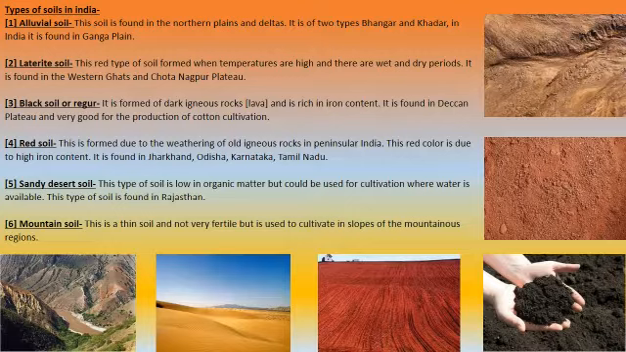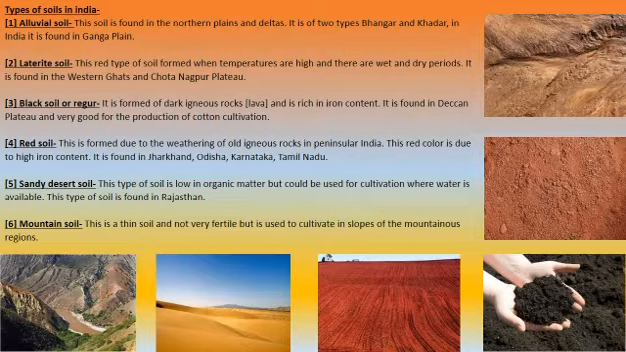Next is sandy soil. This type of soil is low in organic matter and could be used for cultivation where water is available. Like in Rajasthan, as we all must be knowing, we have desert soil. It looks like this, and it is not useful for people without the availability of water. It could be utilized for agriculture, but water is necessary.